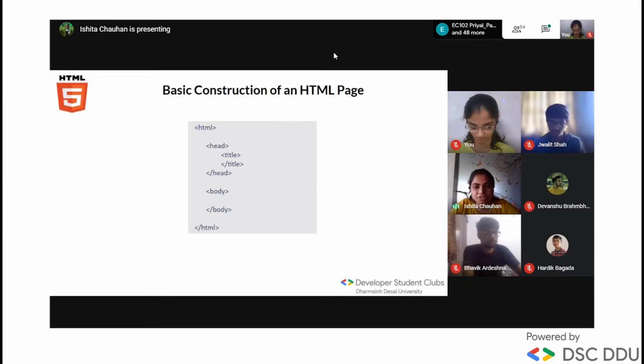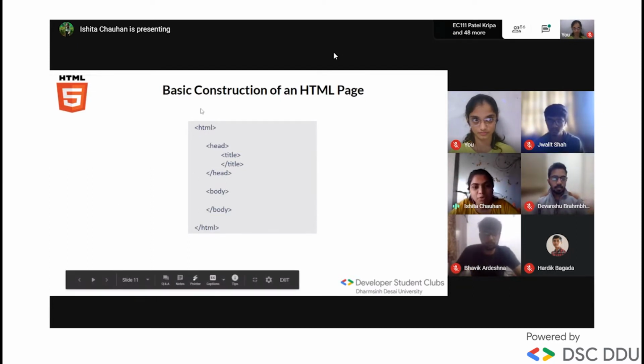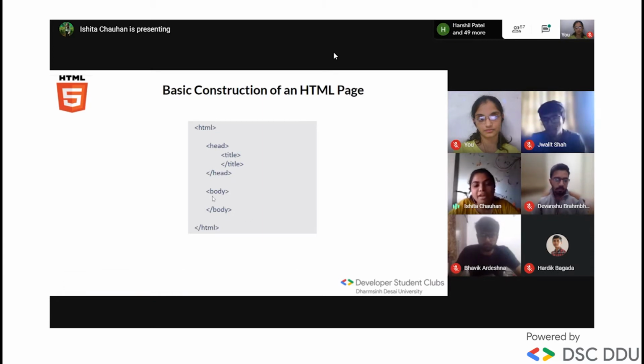This is our basic structure of an HTML page. We need to write first the HTML tag, which has one opening tag and another closing tag. Here is the head tag. In the head tag, you need to write the title for your web page. And in the body tag, whatever content you want to show in your web page, you need to write in our body tag.